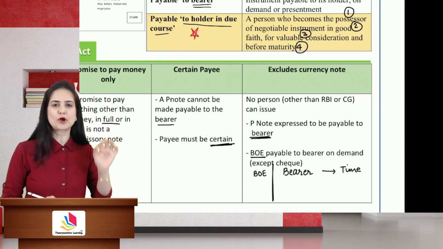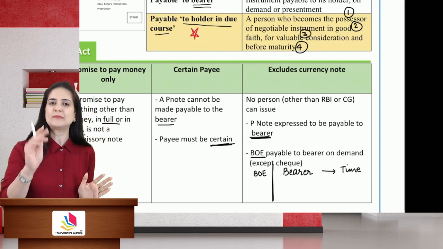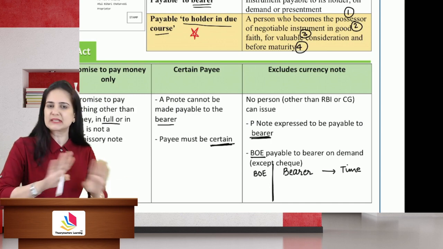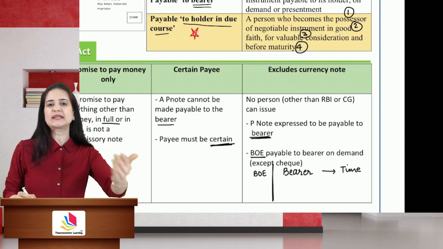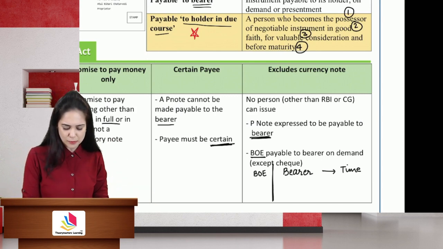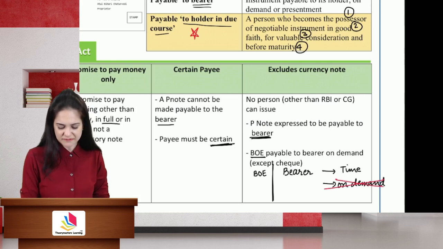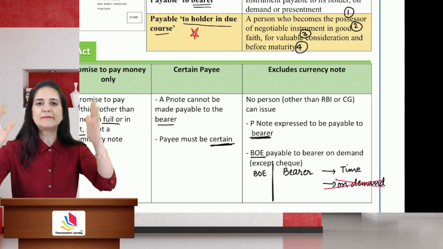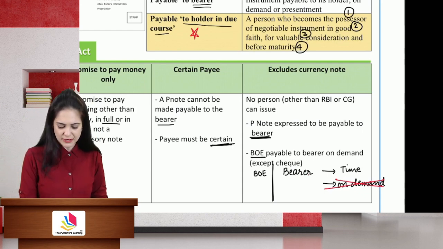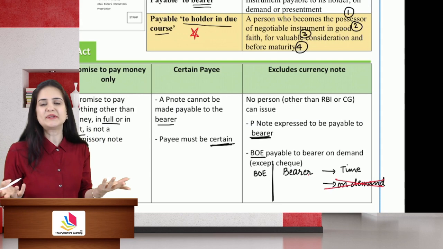2 months after date, I promise to pay the bearer of this instrument. It means that the instrument will be considered like money only for 2 months. After that, it will expire. 3 months after date, I promise to pay the bearer. That is allowed. But you cannot promise to pay bearer on demand. What is the meaning of demand? On demand means the time is not specified. I will pay whenever demanded. So you cannot have the words bearer on demand together, because that will be treated just like money.